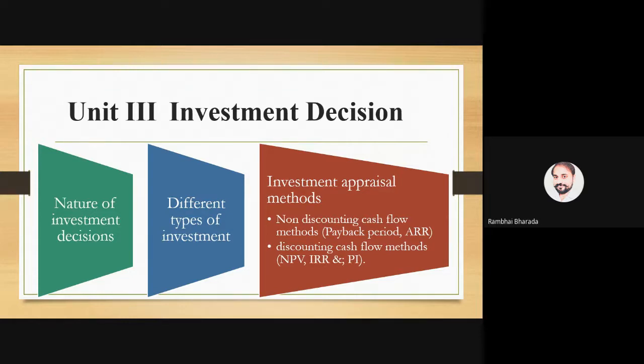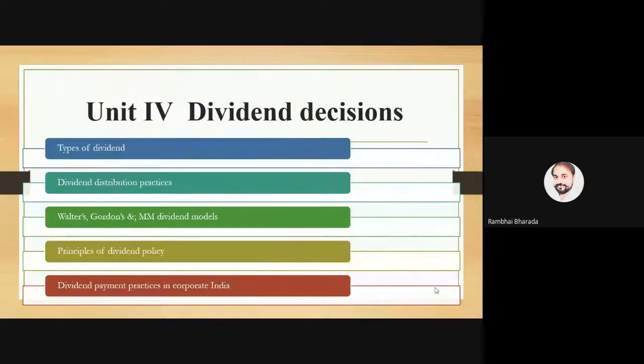In unit 3, we have investment decisions. In investment decisions, we have 2 parts. First is a theoretical part, in which we try to understand the concept, types, nature, advantages, and limitations of investments. In the second part, we learn the practical side of investment decisions. There are 5 methods in our syllabus.